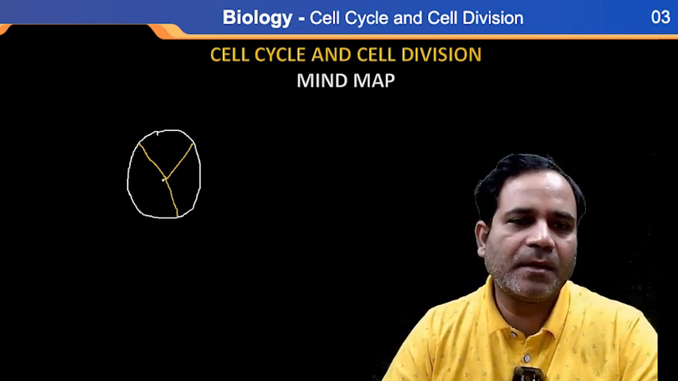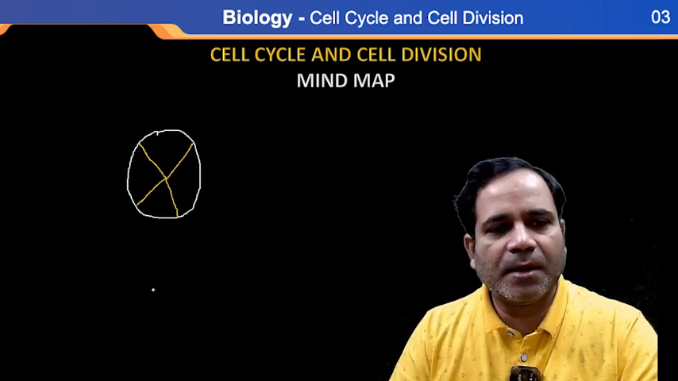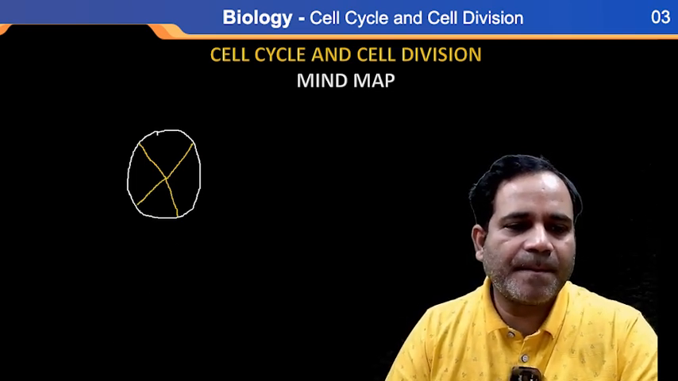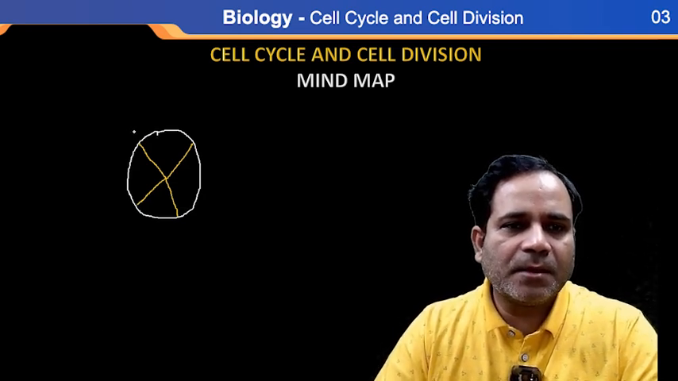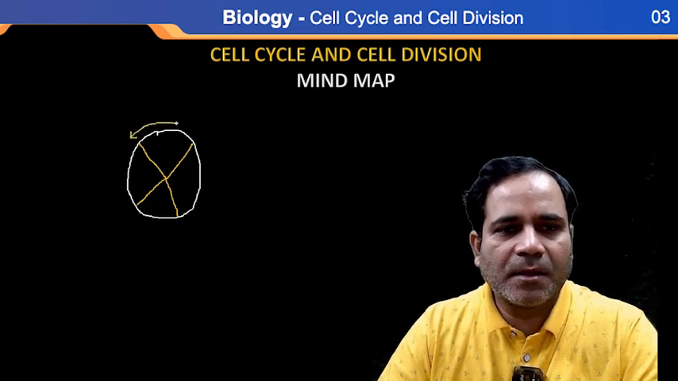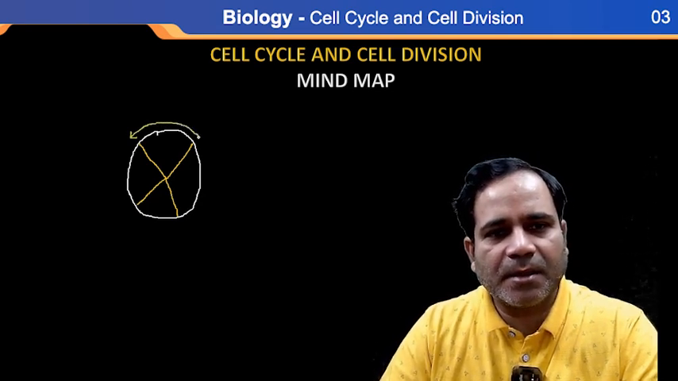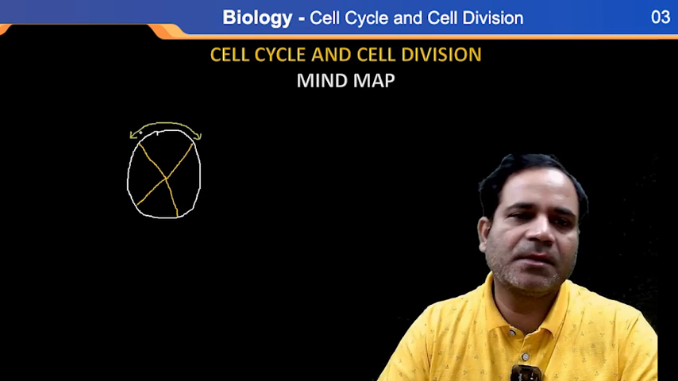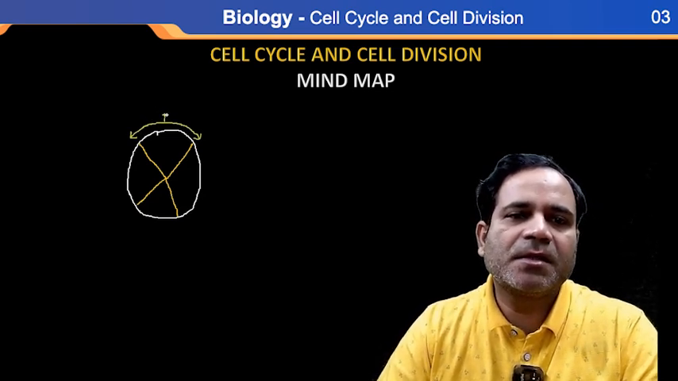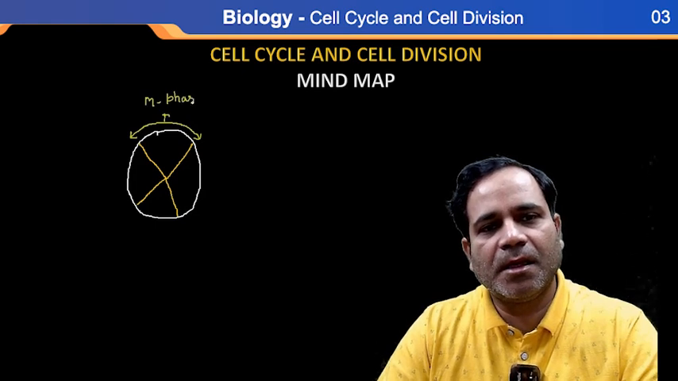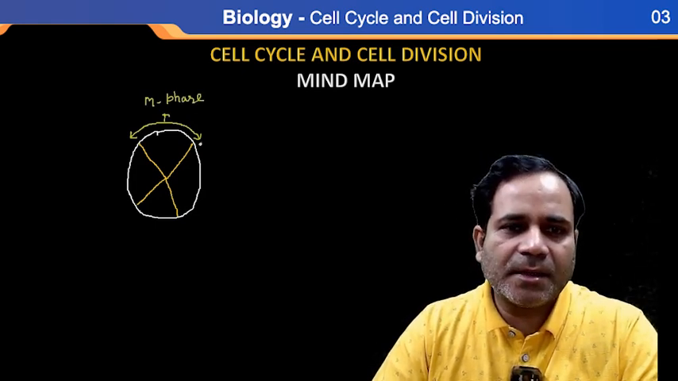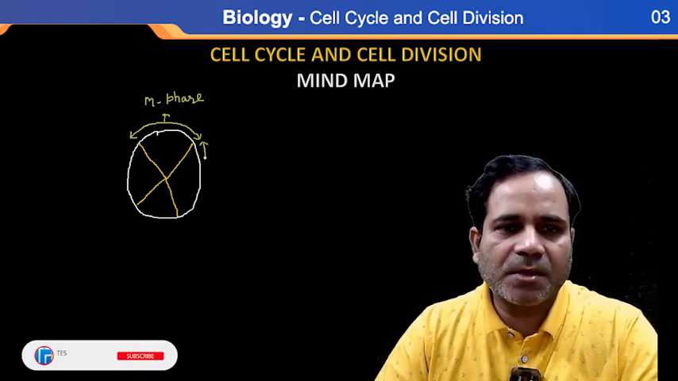Clear? So see, here this one is what? M phase. This one is what, my dear? This is M phase. This one is which type of phase? M phase here. I'm making M phase. And this one phase is called interphase.